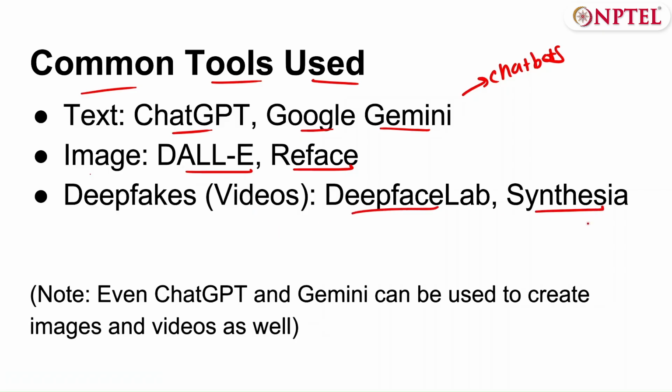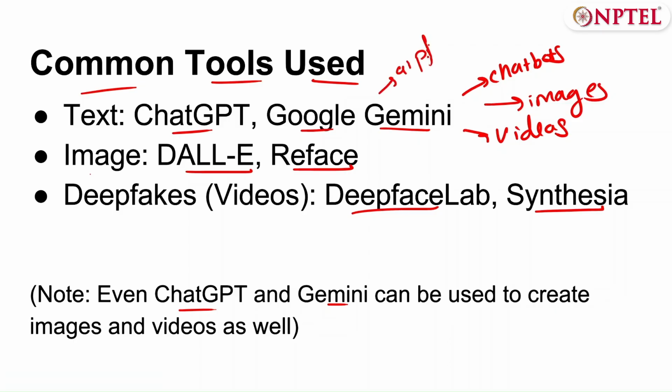But it is important to note that ChatGPT and Gemini can also be used to create images and videos as well. Their various models or the various versions of GPT and Google Gemini are being used to create images. We see a rise of AI generated pictures or profile pictures that people are seeing, creating cartoon versions of themselves and such using GPT.